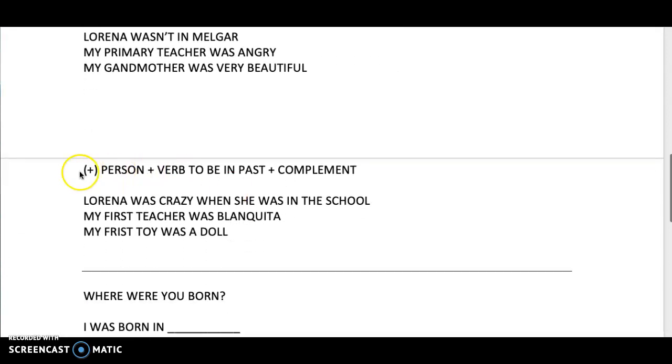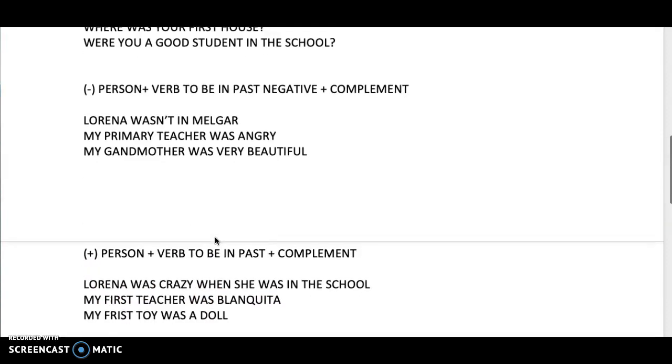Let's continue with the affirmative sentence that is super easy. Now we have the person, the verb to be in past, and the complement. Okay? For example, Lorena was crazy when she was in the school. Lorena estaba loca cuando ella estaba en el colegio. Or my first teacher was Blanquita. Mi primera profesora fue Blanquita. Okay? Or my first toy was a doll. Mi primer juguete fue una muñeca.